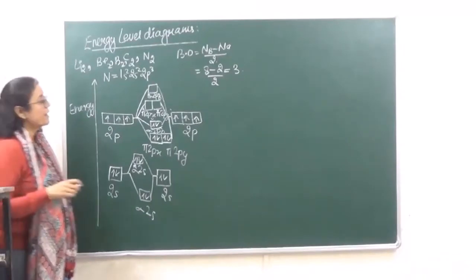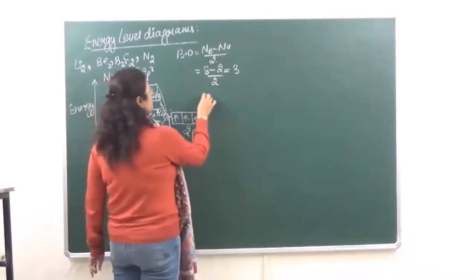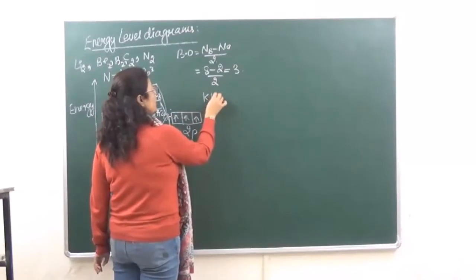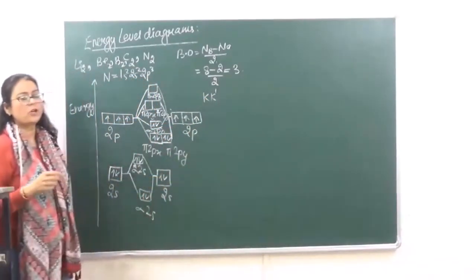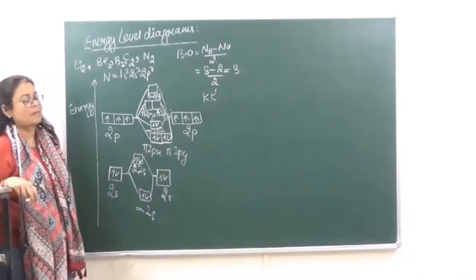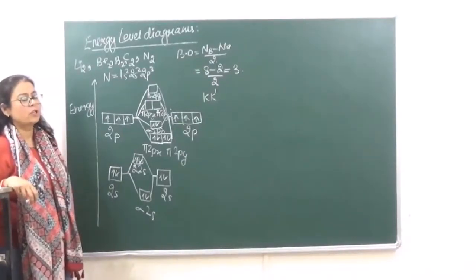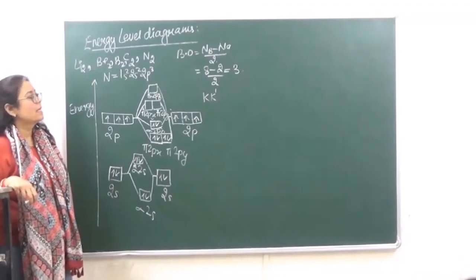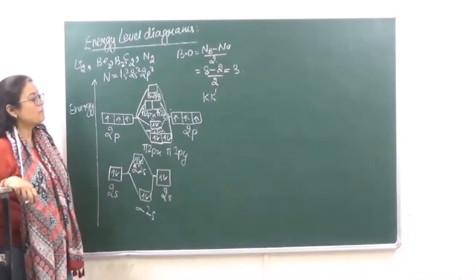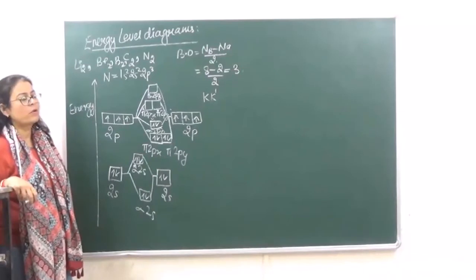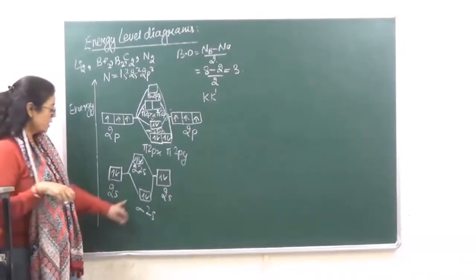Okay? How do we write down the electronic configuration over here? Electronic configuration will be written as KK dash. KK dash is the electronic configuration for 1s. जैसे for example when we do the electronic configuration for atomic orbitals, we write the electronic configuration of the nearest noble gas in brackets. ठीक है? So ऐसे यहाँ पे 1s की जो electronic configuration है, we are going to take it as KK dash. Okay?